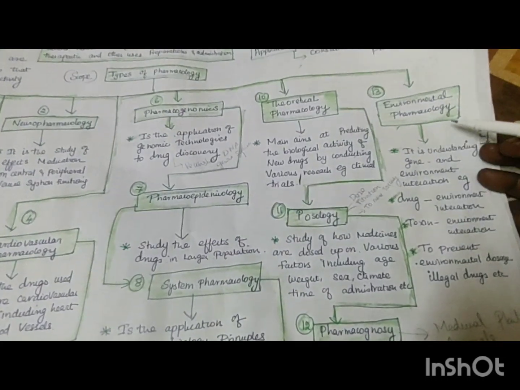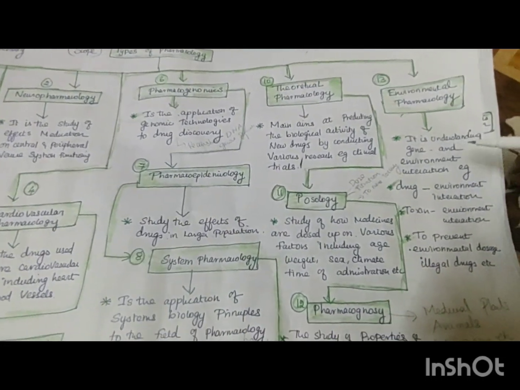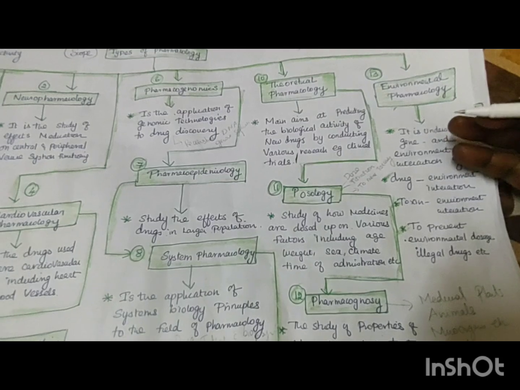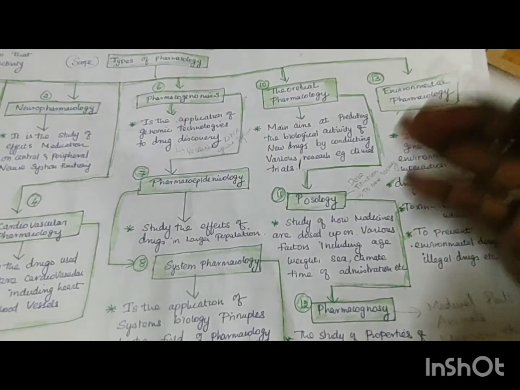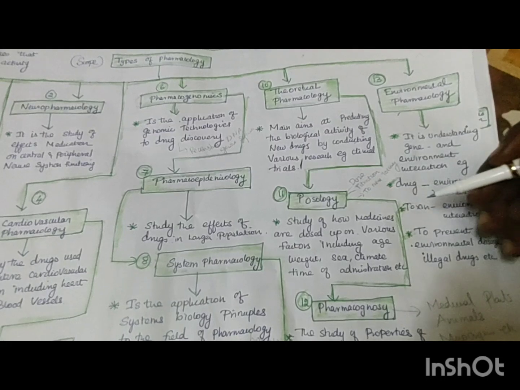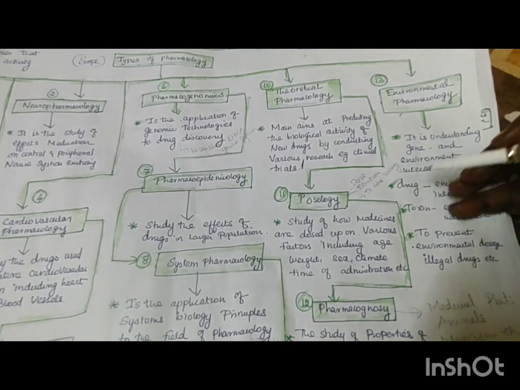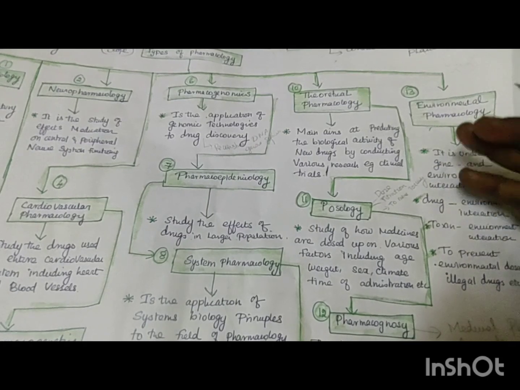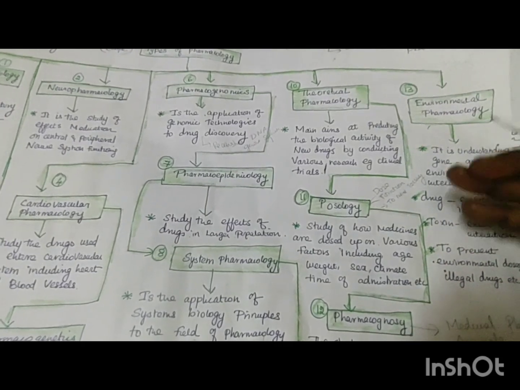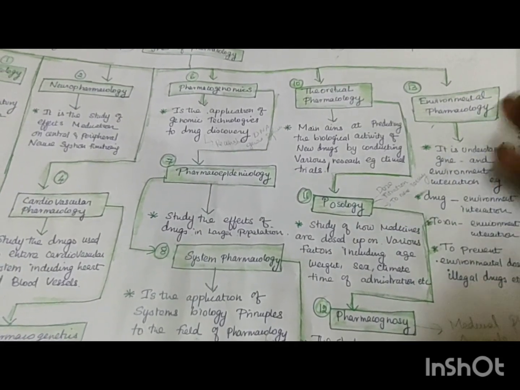What is environmental pharmacology? Environmental pharmacology is understanding how genes and the environment interact. For example, my daughter travels from one state to another, from Tamil Nadu to other states, and she always says that when she goes there, her periods get altered. She goes sometimes to Bangalore, sometimes to Andhra. The total territory, the total environment changes.